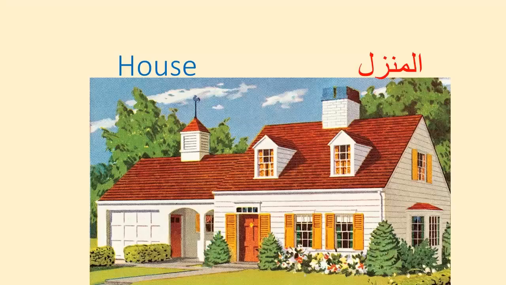House. A house is divided into different rooms. In my house, there is a living room. There is a couch, 2 chairs, a coffee table, and a television set in the living room. In the kitchen, there is a stove and a refrigerator. There is also a sink and a dishwasher in the kitchen.